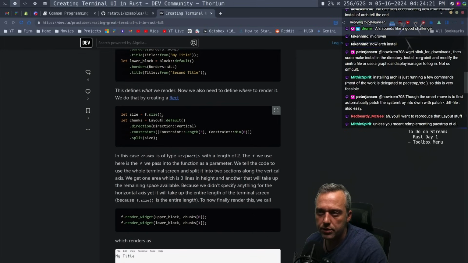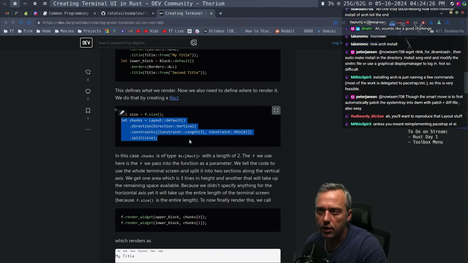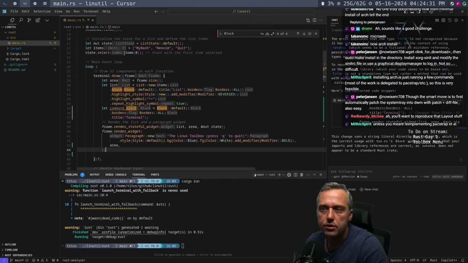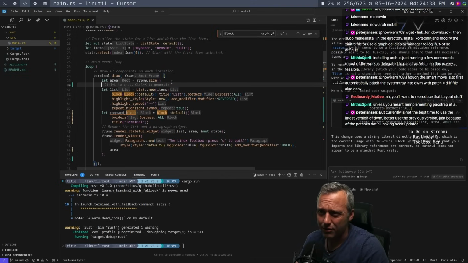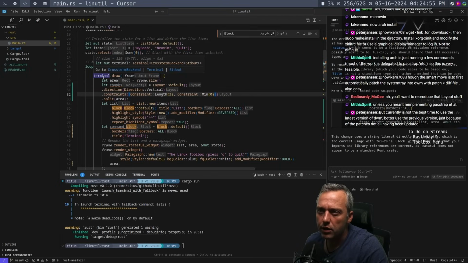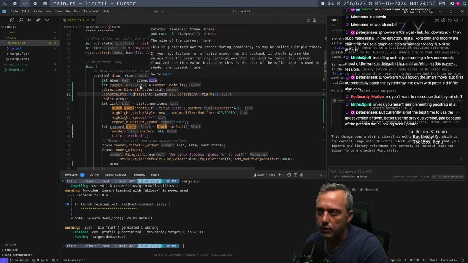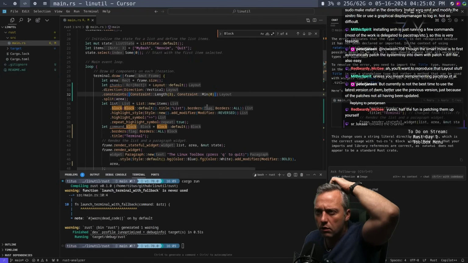Okay. So let's define the chunks up here, and we're going to add a parameter for these render of the widgets. Will that work? I don't know. I have no idea what I'm doing. So we got that, but instead of that, that should be area, right? Split area. So you have the area, which is the frame size. You have the chunks, which is the layout, and then the direction and the constraints right there.